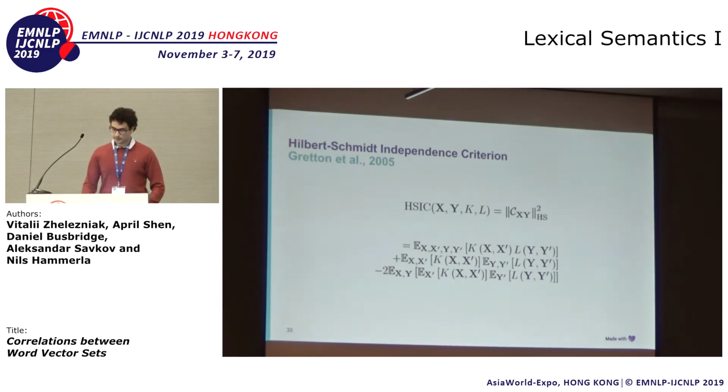So basically the cross-covariance operator here is an infinite dimensional operator, right? But we really need a number because similarity is just one number, and an infinite dimensional operator is definitely not a number. So we simply take the Hilbert-Schmidt norm of this operator to get that single number. And in terms of kernels, it can be written like this.